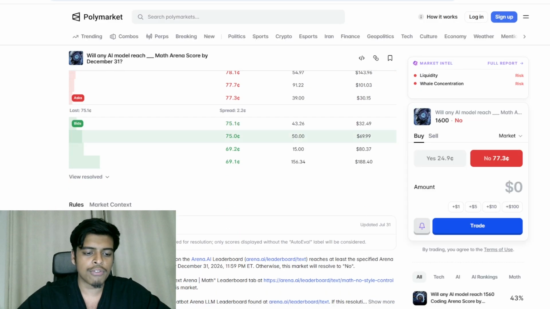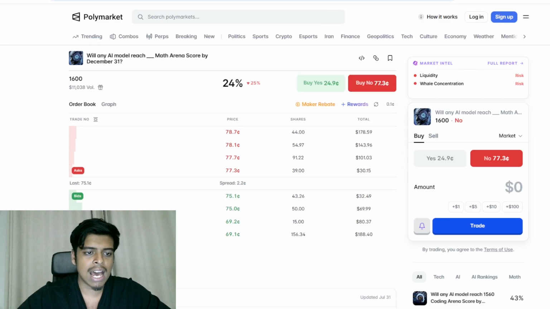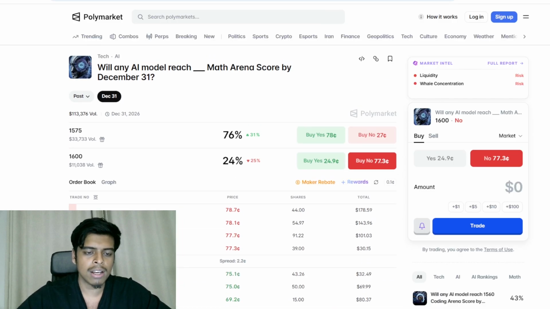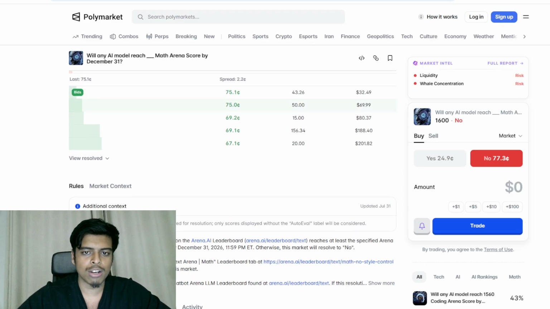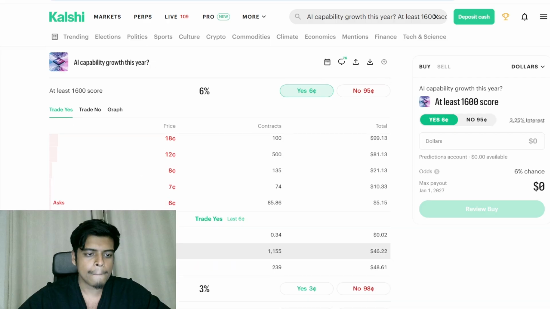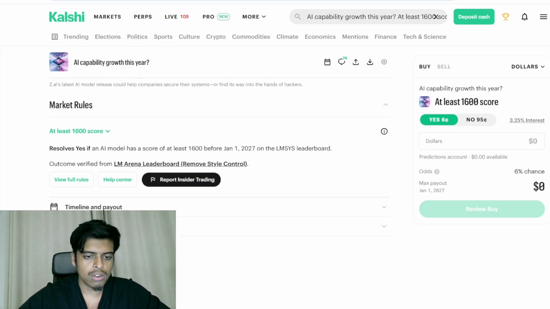Now, you want to check through the resolution rules and make sure that they actually match. A lot of the time, the titles might not match, but the actual event, the outcomes, and the resolution are the same. In this case, Polymarket is checking for December 31st, and on Kalshi they are looking for January 1st on the same exact source, which is the LLM Arena leaderboard.